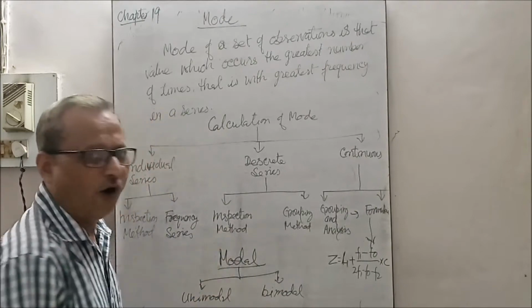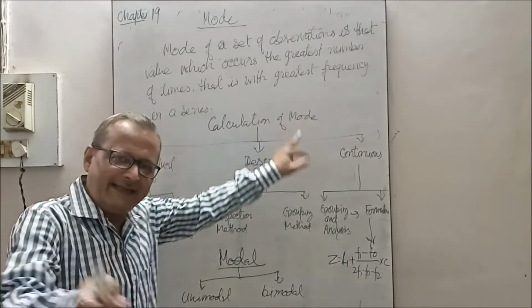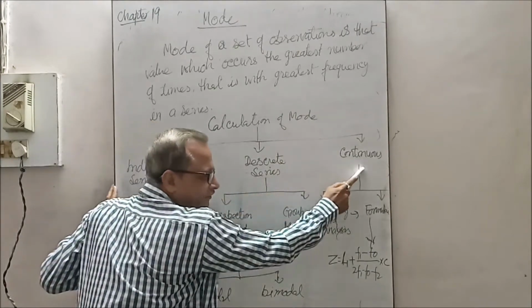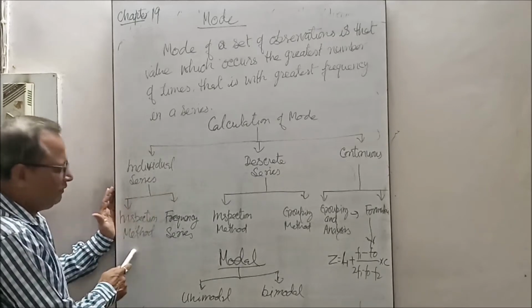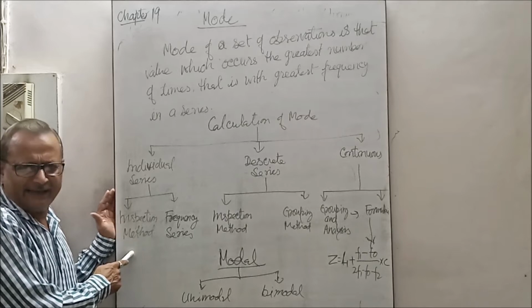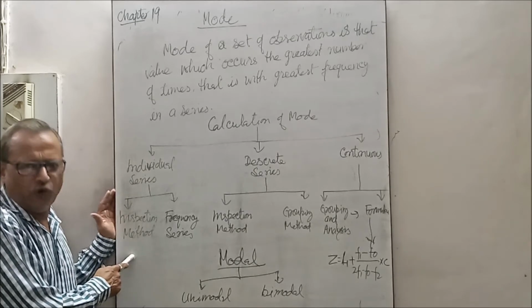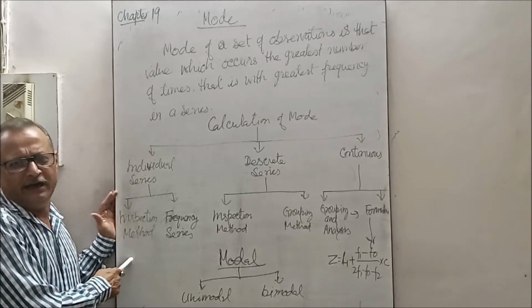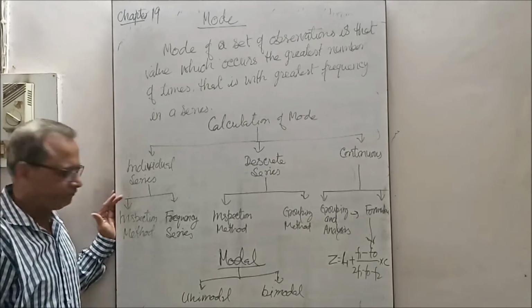First of all, how to calculate the mode. Calculation of mode: there are several series: individual series, discrete series, and continuous series. In the individual series, the inspection method is the easy, simple method: only by watching and observing it, one can identify the mode. But this is not technically correct, and it is not advised.